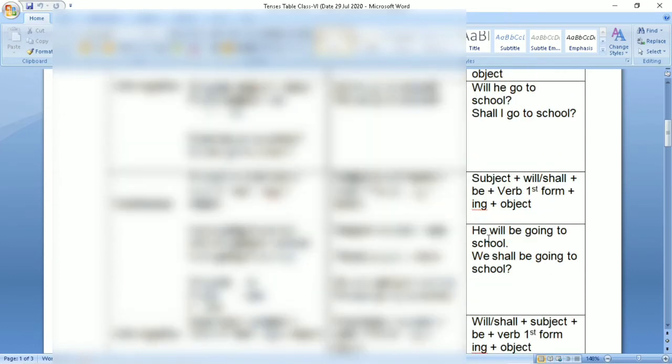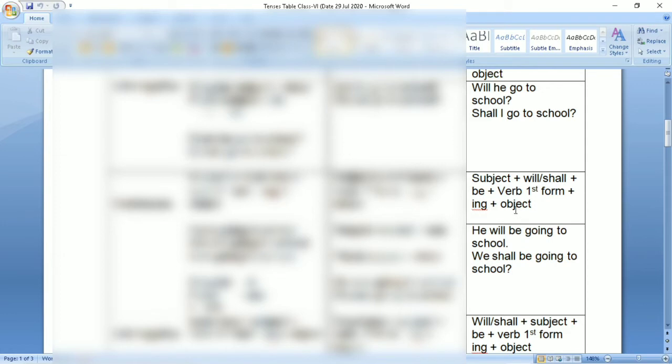Now let us do future continuous tense. Subject plus will or shall plus be plus verb first form plus ing. Students, it's too easy. I have told you in present continuous also, it takes verb first form plus ing, and past continuous also verb first form plus ing. And now you come to future continuous. See the example, he will be going to school. We shall be going to school.